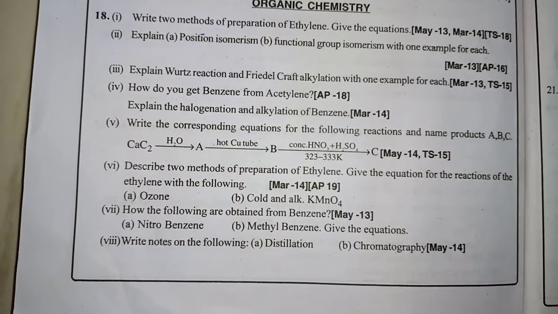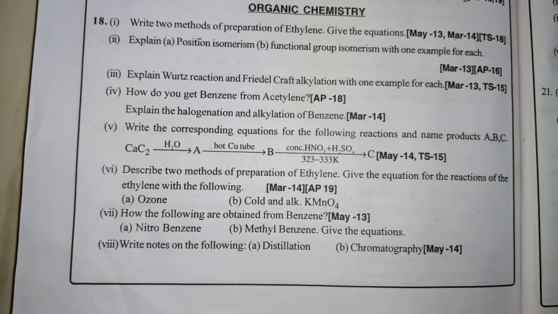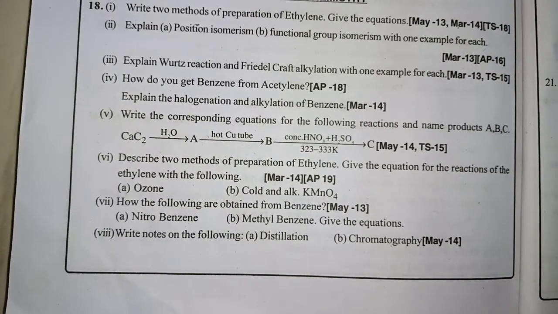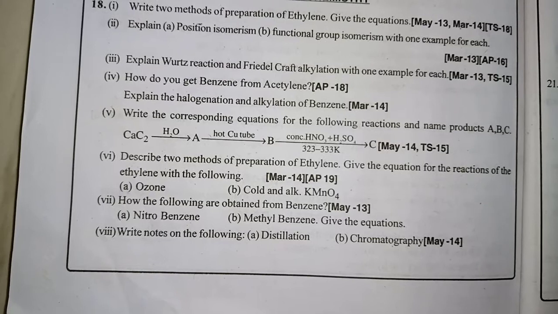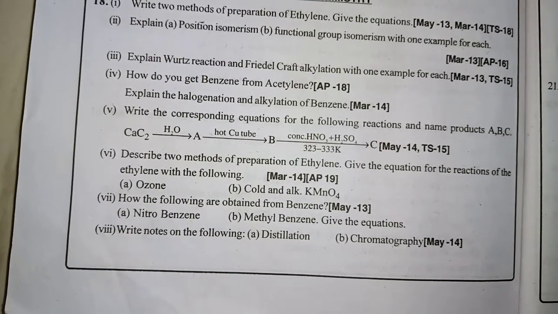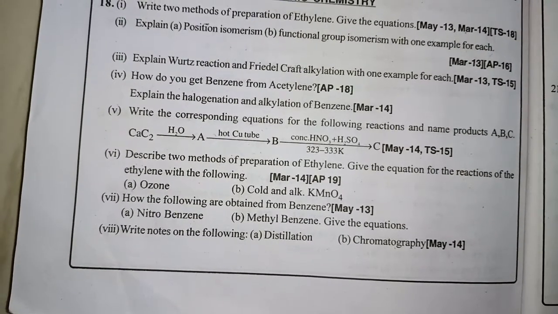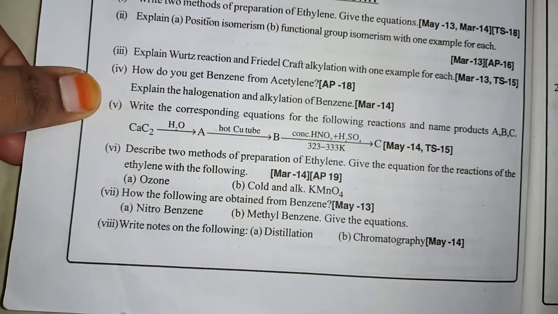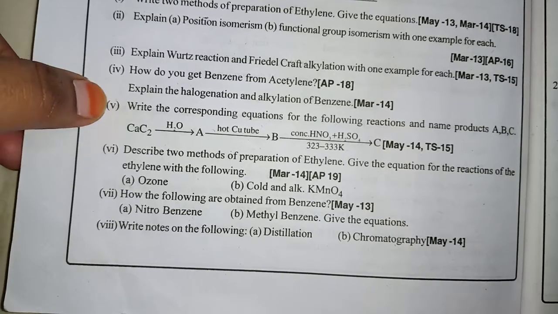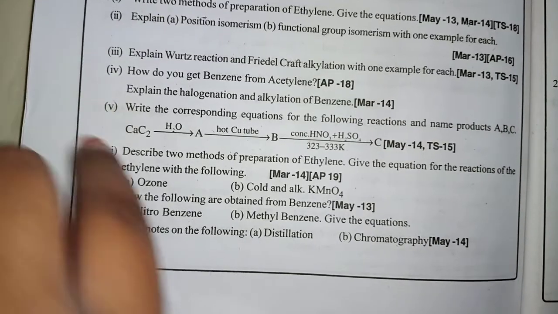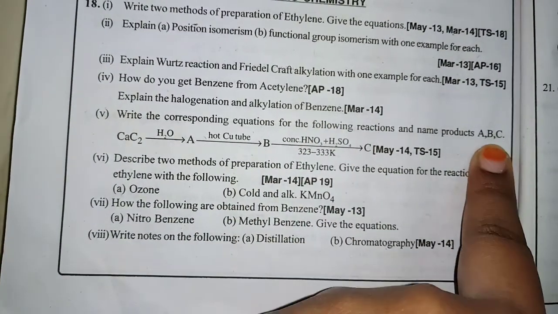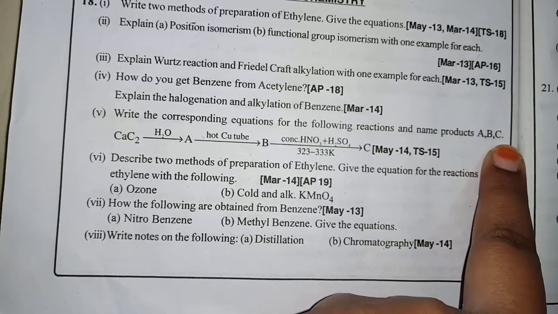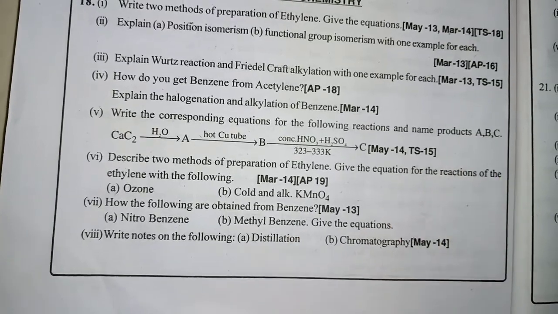Third question, explain Wurtz reaction and Friedel-Crafts alkylation with an example for each. How do you get benzene from ethylene? Explain the halogenation and alkylation of benzene. Fifth question, write the corresponding equations for the following reactions and name products A and B. These types of questions are mostly important. C is also given. C is the product. A and B are reactants.